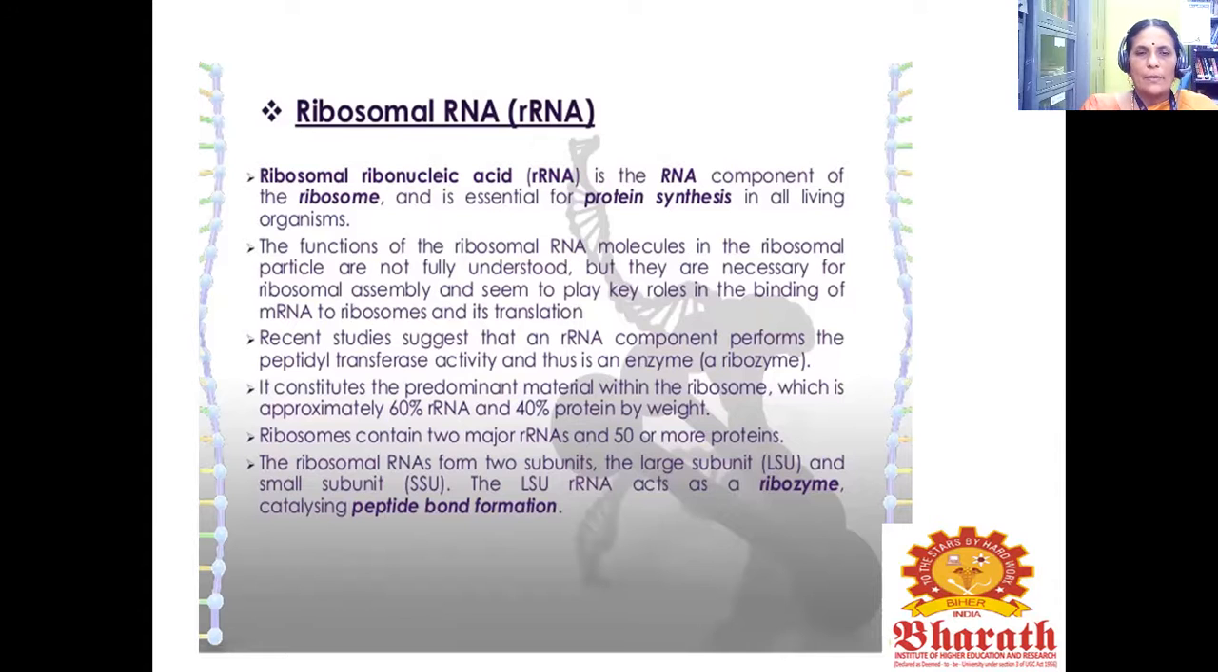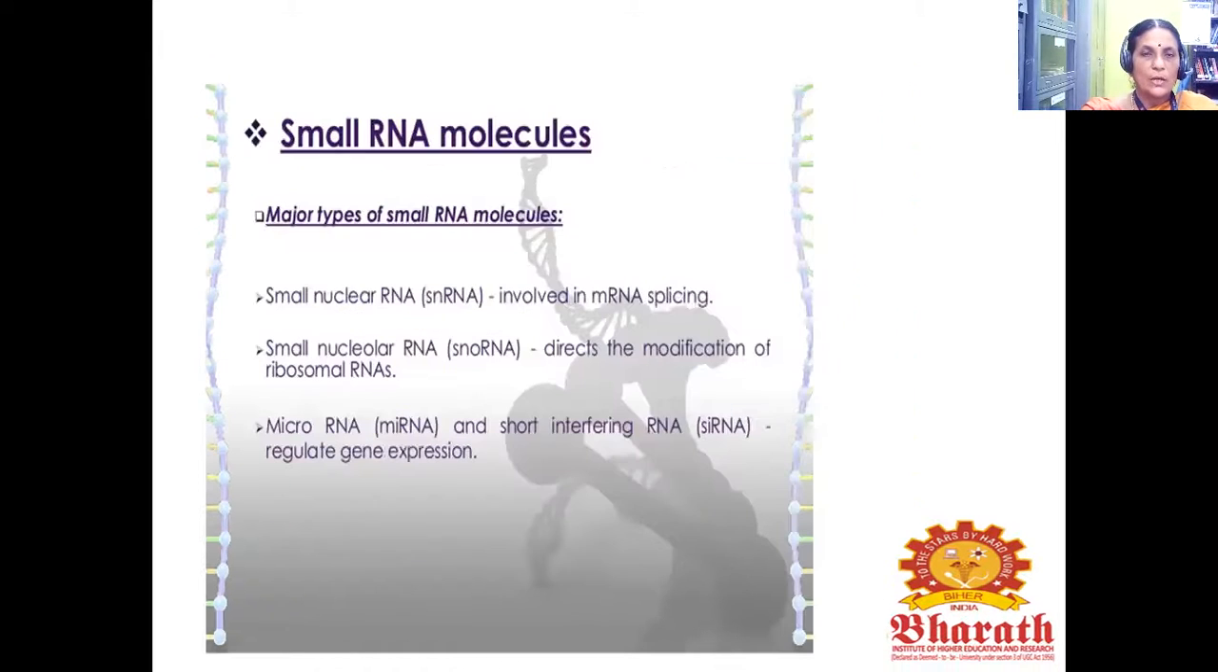It constitutes the predominant material within the ribosome, which is approximately 60% rRNA and 40% protein by weight. Ribosomes contain 2 major rRNAs and 50 or more proteins. The ribosomal RNAs form two subunits, the large subunit and the small subunit. The large subunit rRNA acts as a ribozyme, catalyzing peptide bond formation.